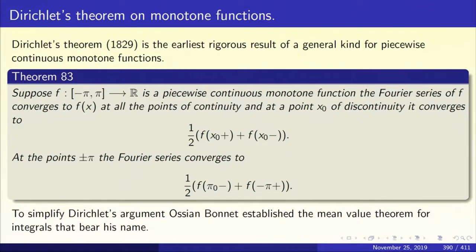then the Fourier series of f converges to f of x at all points of continuity, and at a point x naught of discontinuity, the Fourier series converges to the arithmetic mean, 1/2 of f of x naught plus plus f of x naught minus. That means when you have a piecewise continuous monotone function, then at points of continuity, the Fourier series converges to f of x, and at points of discontinuity, it converges to the arithmetic mean of the right and left hand limits. In particular, the Fourier series converges everywhere.